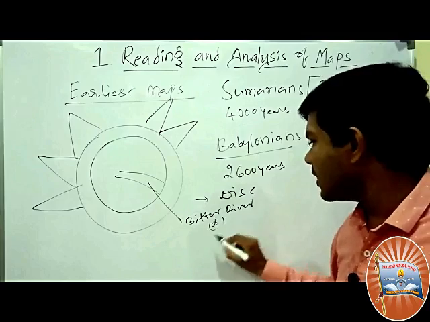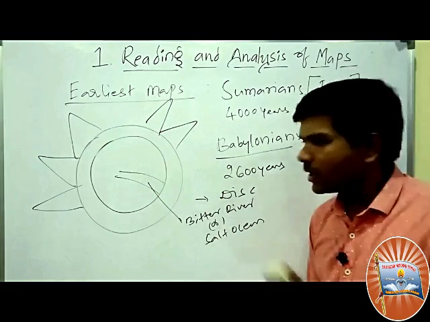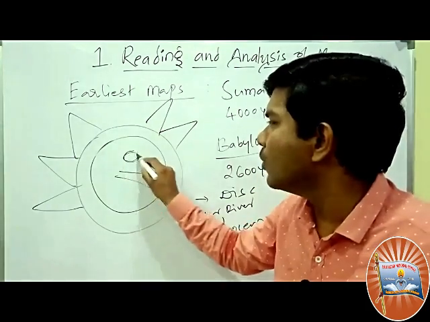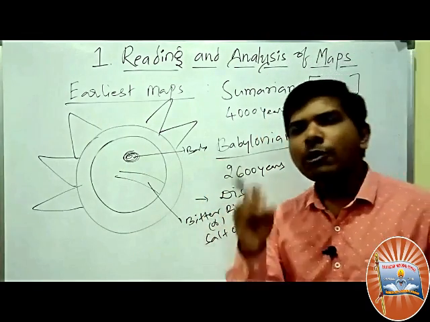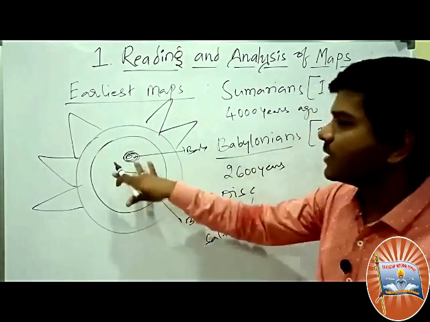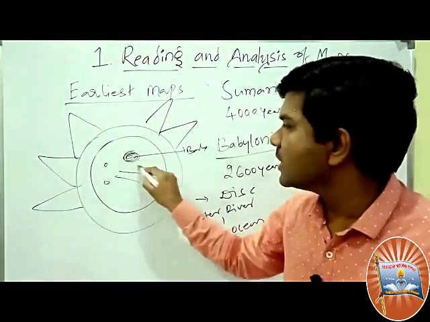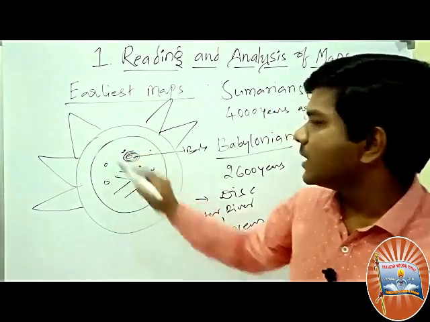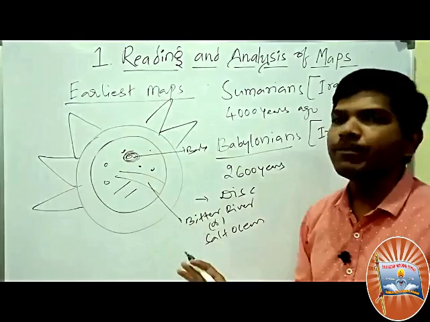Bitter river or salt ocean. Salt water or salt ocean. Here is the city of Babylonia. So they located Babylonia in the center. Mostly they located Babylonia, villages and canals. Certain things they imprinted on the clay tablet.